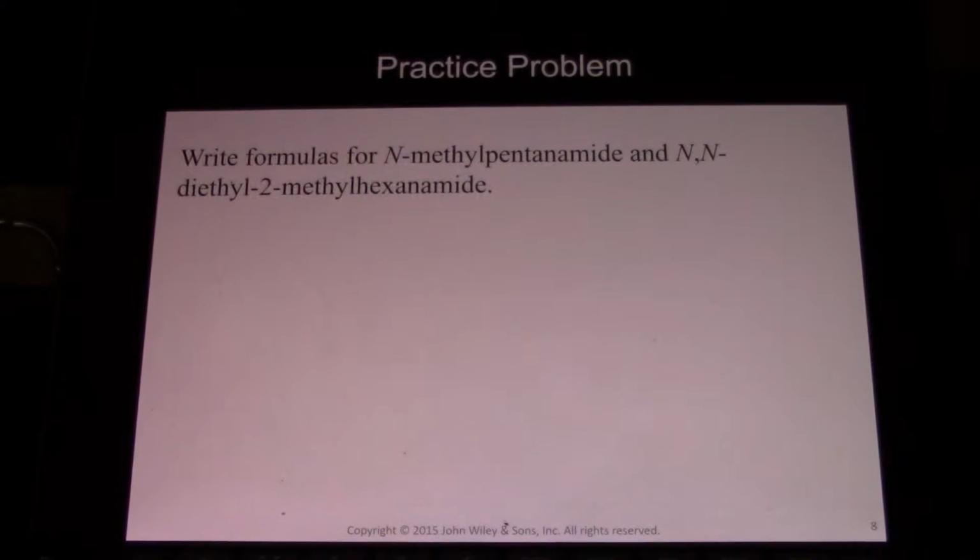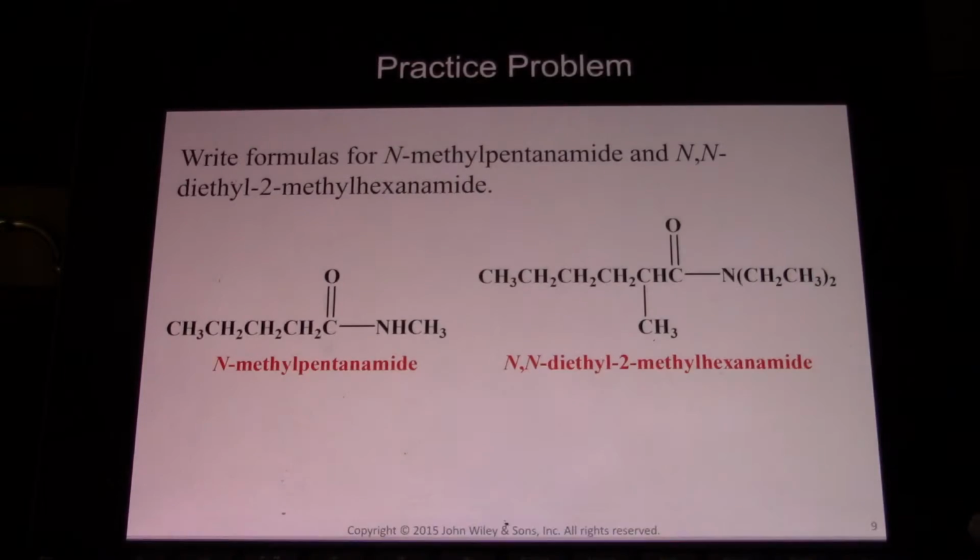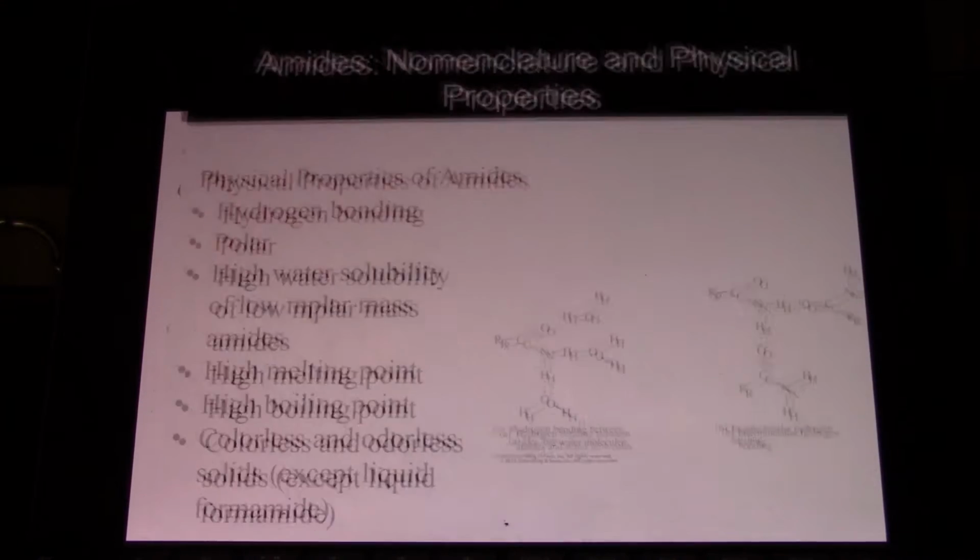So write formulas for N-methylpentanamide. That just means there's a methyl group coming off the nitrogen. Then there's N,N-diethyl-2-methylhexanamide. So pentanamide here, we have 5 carbons. We have our amide. And then N-methyl signifies that there's a methyl group coming off of a nitrogen. Here we have N,N-diethyl-2-methylhexanamide. So 6 carbons in the longest chain and a methyl group coming off of carbon 2, or the alpha carbon.